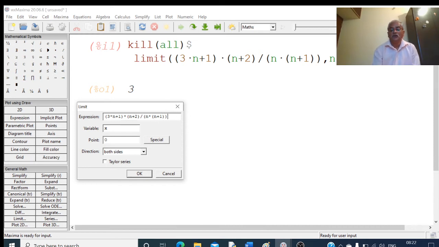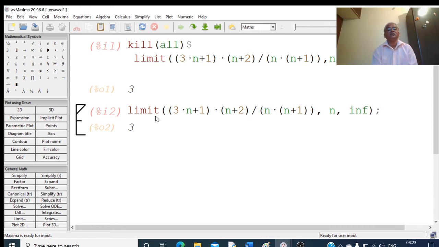Come out of this one. No need to write the comma here because it is already there. Here by default it was x. I'll write n, my variable is n, and by default it is showing 0. I have to make this infinity, so I'll write INF. Then (3n plus 1) into (n plus 2) divided by n into (n plus 1). Okay, if I give okay, yeah, I am getting this one.